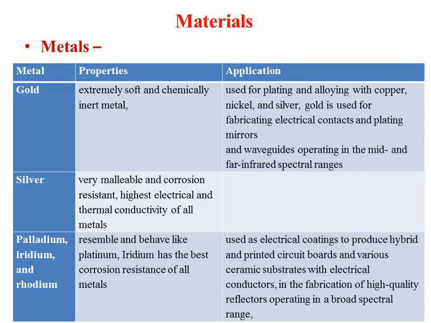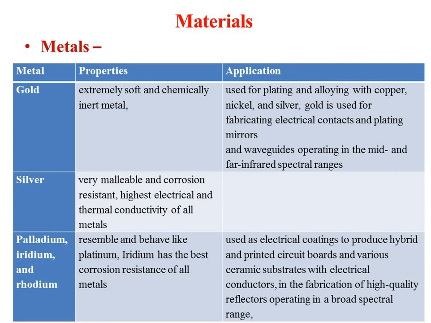Then next are gold, silver, then palladium, iridium and rhodium type of metals. Gold, we all know, is a very soft and very inert material. With 1 gram you can create a 50 centimeter by 50 centimeter foil. It is a soft material and has very good conductivity. So it is generally used for plating and alloying with copper, nickel and others.